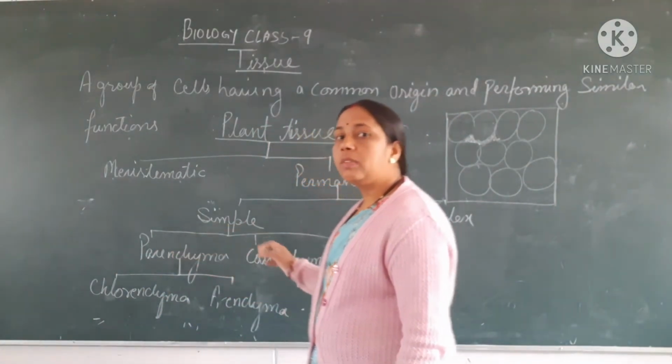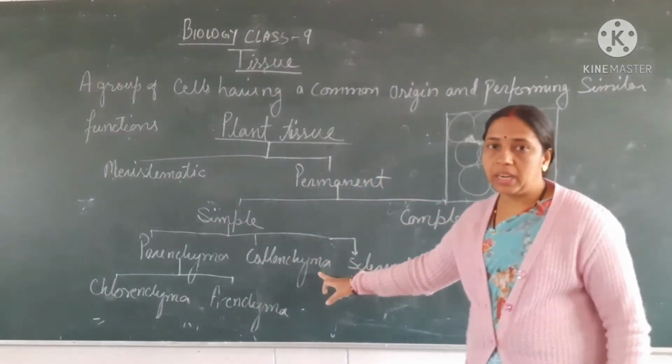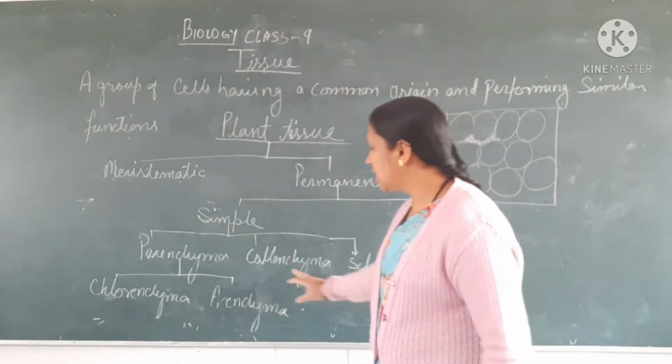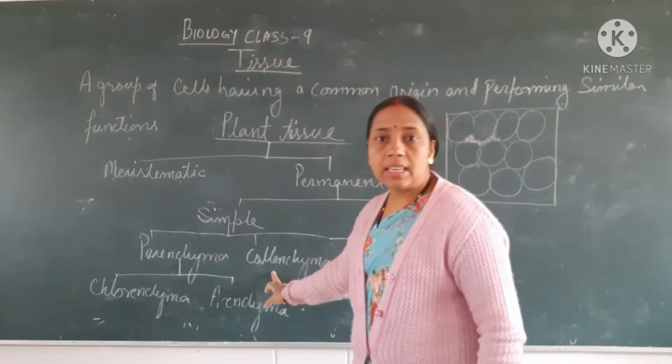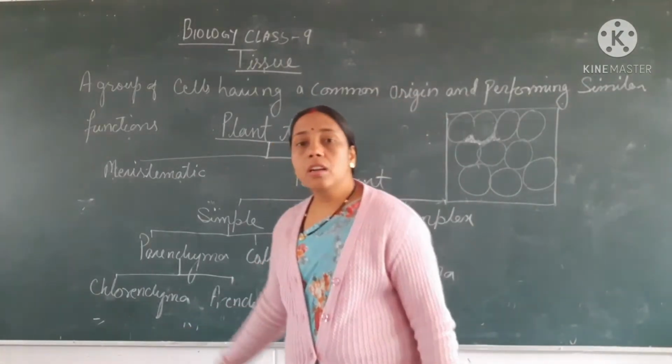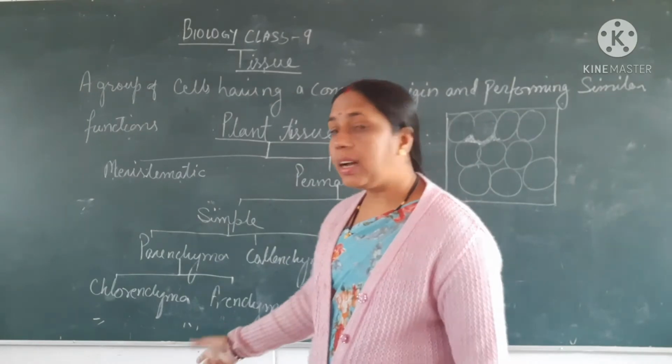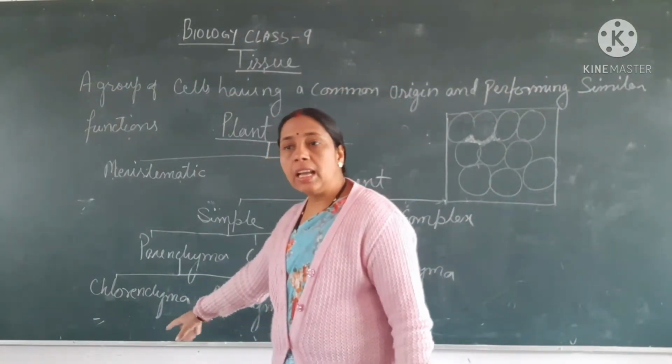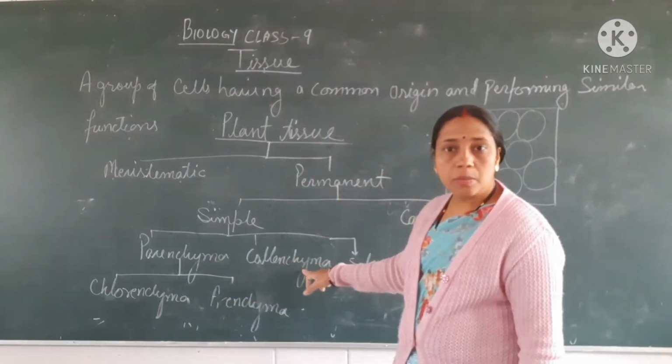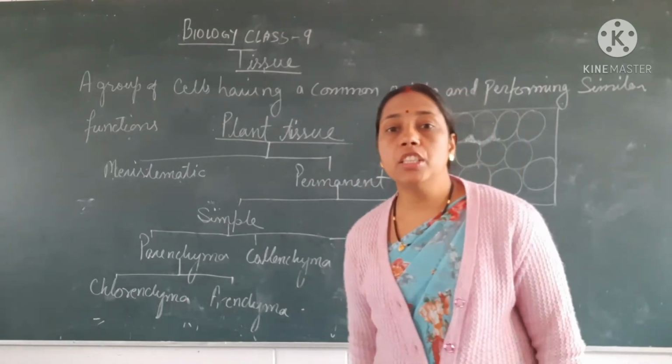Next, we are going to deal with the collenchyma. We have to remember the difference. This is collenchyma, and this was chlorenchyma. Chlorenchyma will have chlorophyll, and collenchyma is responsible for giving flexibility to the plants.